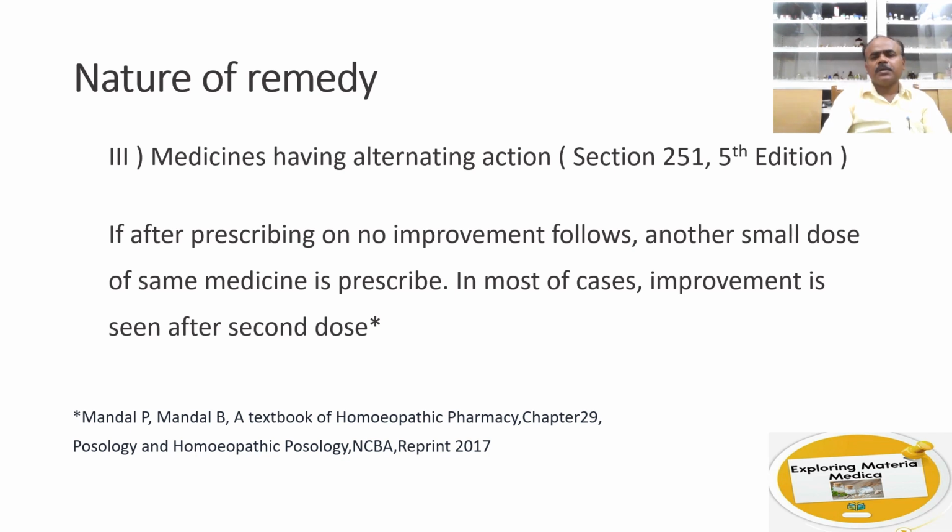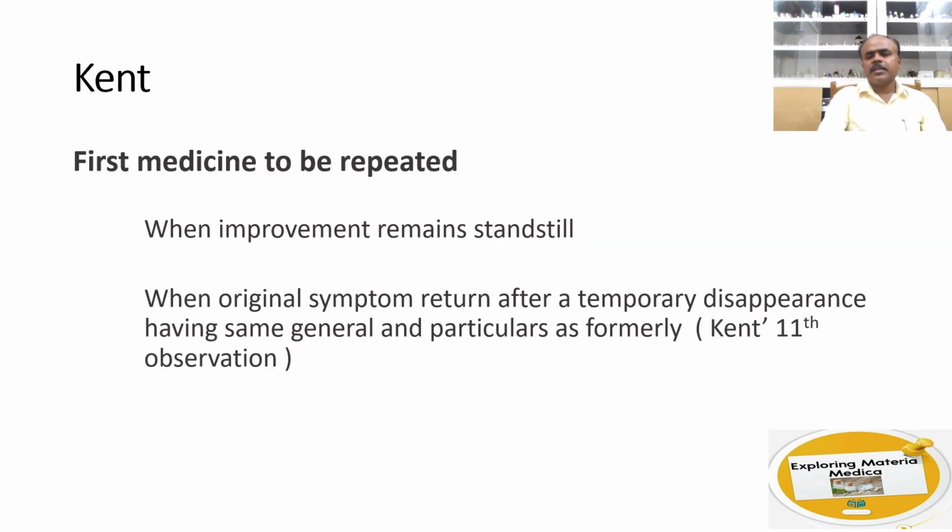In section 251 of 5th edition of Organon, Hahnemann mentions regarding medicines having alternating action, if after prescribing one there is no improvement, another small dose of the same medicine is prescribed, and in most cases improvement is seen after the second dose. So now let us know what Kent says regarding repetition. The first medicine is to be repeated when improvement remains standstill. And when the original symptoms return after a temporary disappearance and having the same generals and particulars as formerly, then you can repeat the first medicine again. That is what we find in Kent's 11th observation.